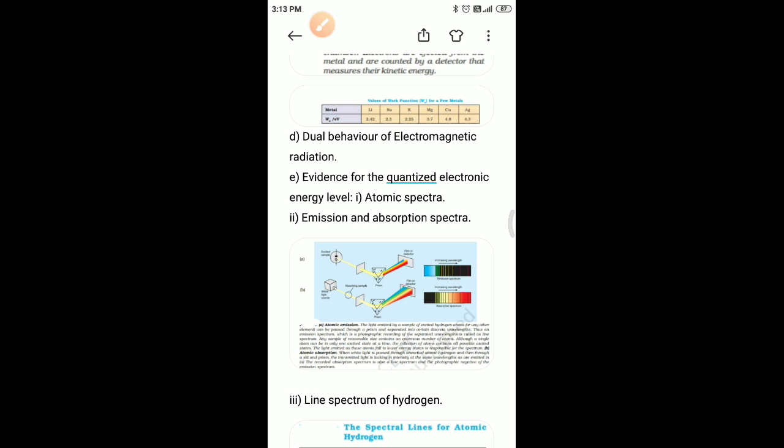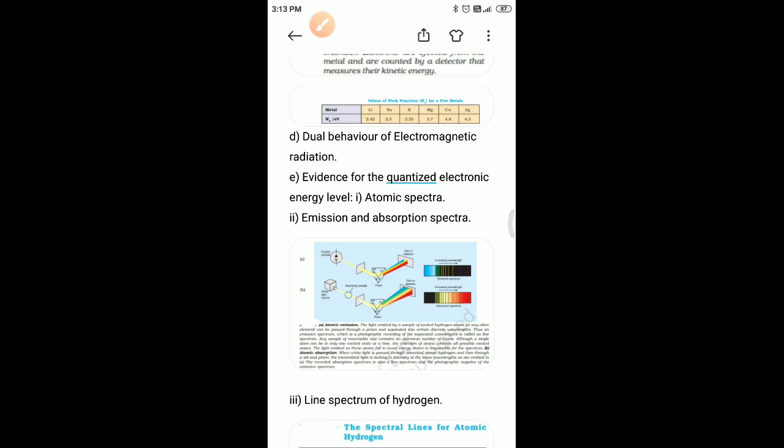When electromagnetic radiation interacts with matter, atoms and molecules may absorb energy and reach a higher energy state. With higher energy, they are in an unstable state. For returning to their normal, more stable, lower energy states, the atoms and molecules emit radiations in various regions of the electromagnetic spectrum.